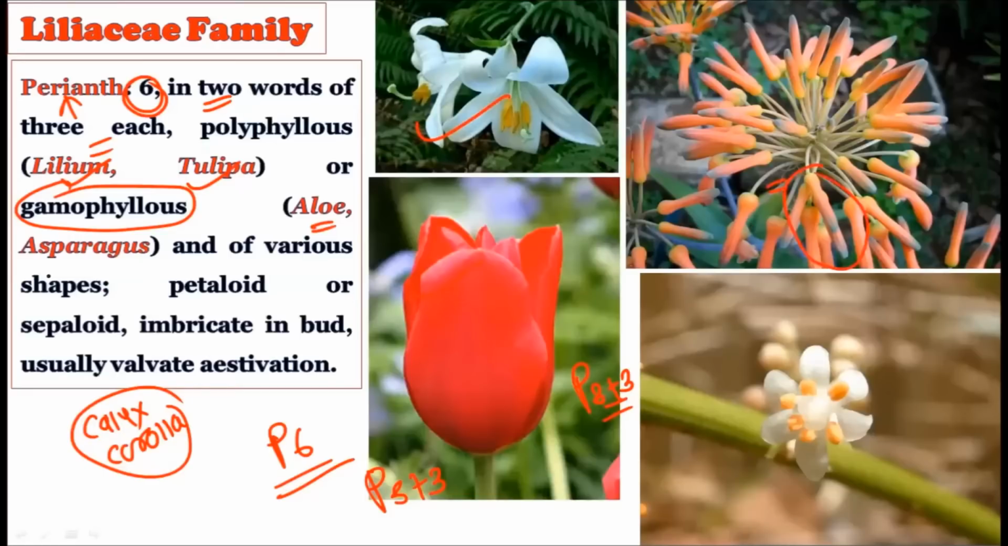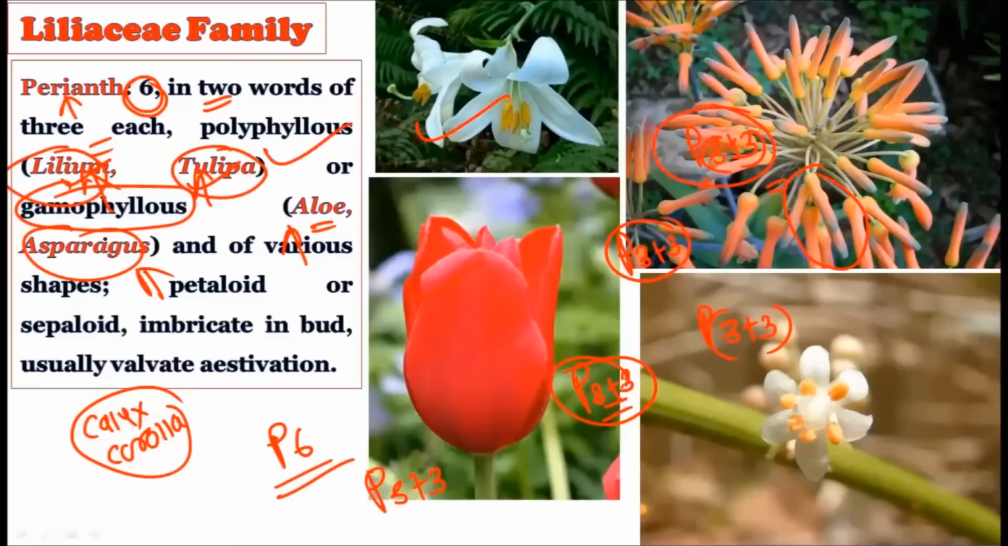In the Asparagus as well. So here the P(3+3) in bracket condition is there in Aloe and Asparagus, but in Lilium and in Tulipa you will find the P3+3 condition. So P3+3, this condition is found in the Liliaceae family. Also P(3+3) in bracket, this condition is also found in the Liliaceae family, and for that we have separate examples, that is, Lilium and Tulipa for the polyphyllous and Aloe and Asparagus for the gamophyllous condition. Then, of various shapes.